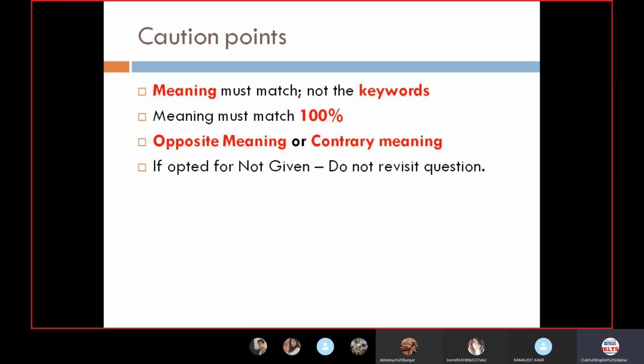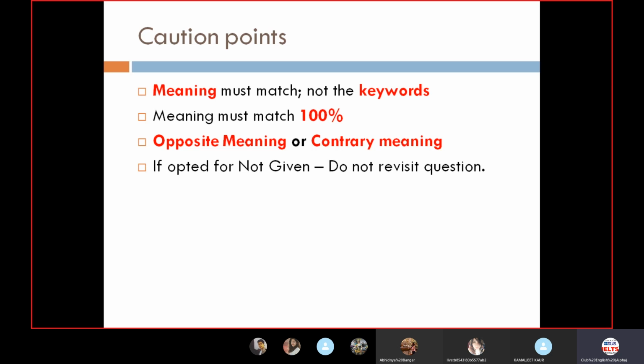This is an English test, and your ability to comprehend from the comprehension itself is going to be tested. So don't use your common sense beyond the context of the passage. But within the context of the passage, always use your common sense. There is a thin line between the two. You need to understand that. Now, meaning must match 100%.